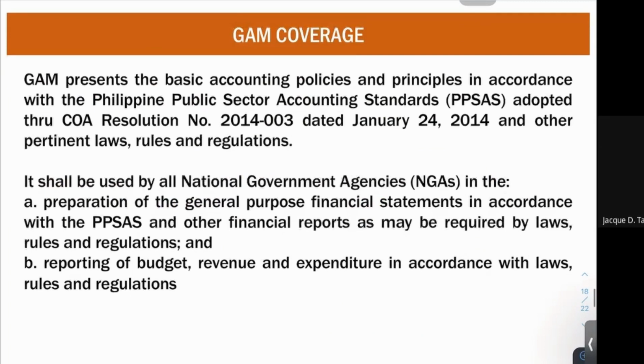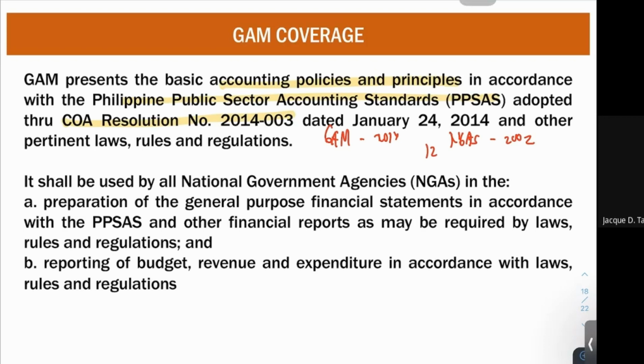Now, let's look into the coverage of GAM. So what is the coverage of GAM? GAM presents the basic accounting policies and principles in accordance with your PPSAS. So I told you already, PPSAS together with GAM. So this was adopted through COA Resolution number 2014. Therefore, your GAM was effective 2014, and your NGAS was effective 2002. So it took 12 years. It took 12 years before the government accounting system was changed to GAM.